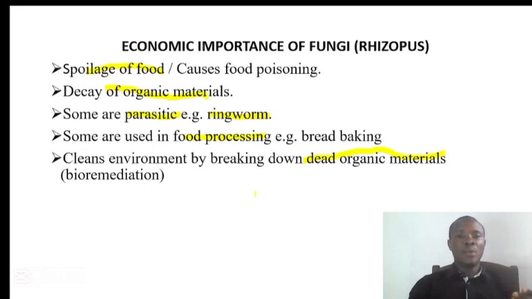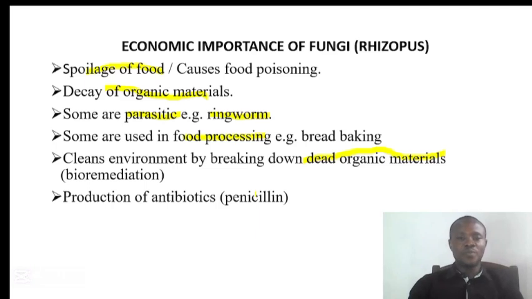So they also help to increase the fertility of the soil. That is another economic importance. They help to increase the fertility of the soil by breaking down dead organic matter. And lastly, they are used in the production of antibiotics. Example, the penicillin that we use, the one that we commonly call PNPK and other penicillin types that we buy most often, they are produced from fungi. And the name of this fungus